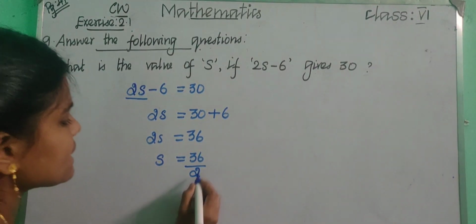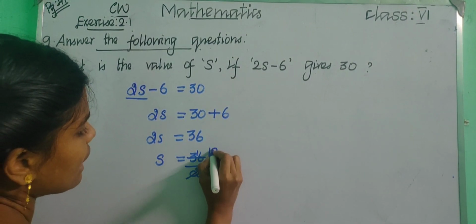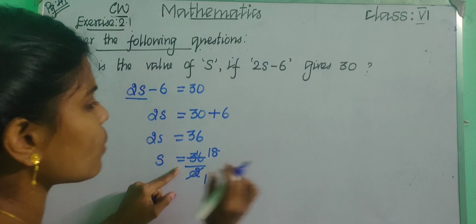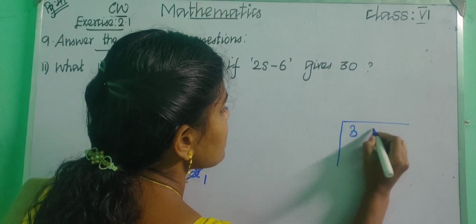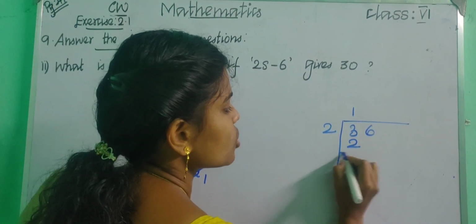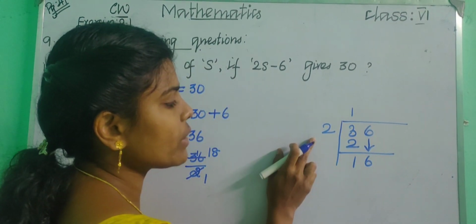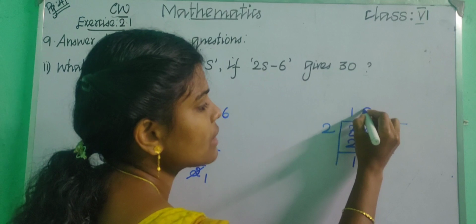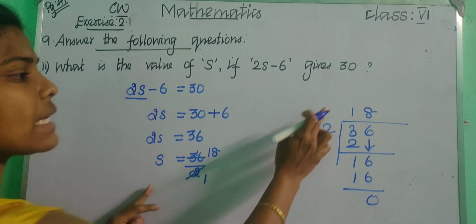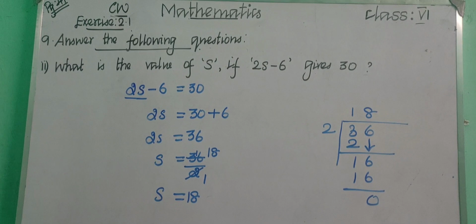So what will you get as the answer? 1 2 is 2, remaining 1. 8 2s are 16. Children, you can also divide. If you don't know how to cut, you can also divide. 36 divided by 2: 1 2 is 2, 3 minus 2 is 1. Now bring down this 6. Say the table: 8 2s are 16. So what will you get? 0. So the answer is 18. S equal to 18. Okay, children, we got the answer.